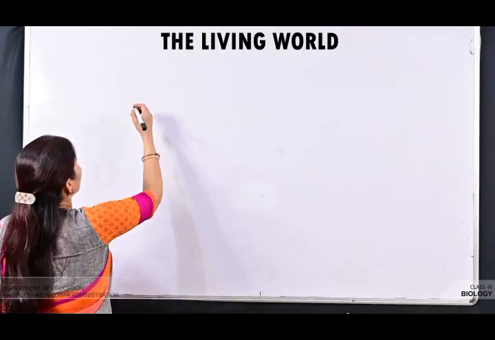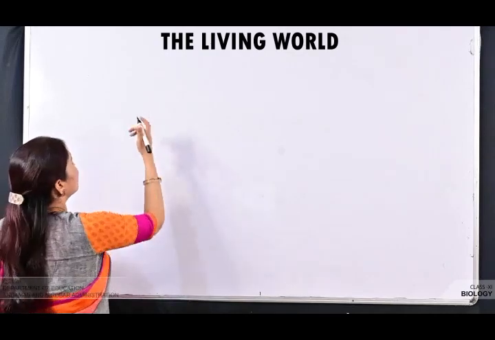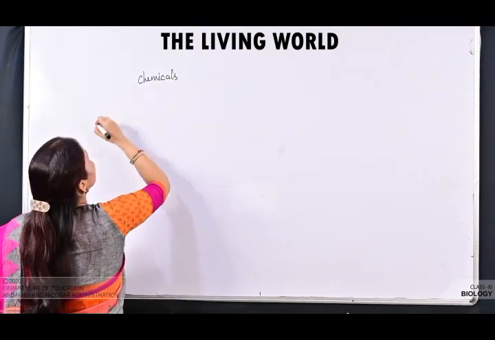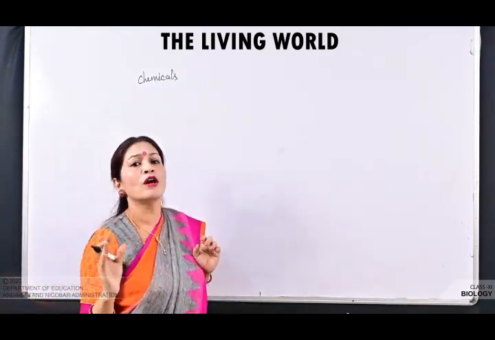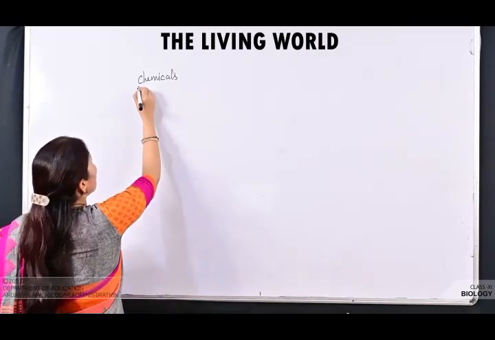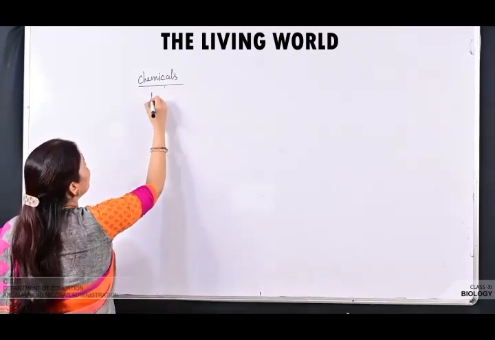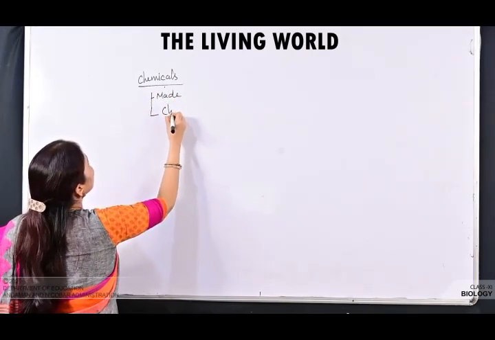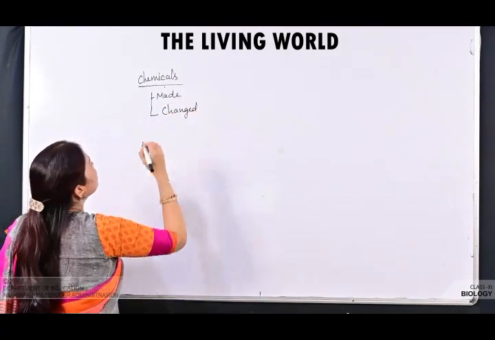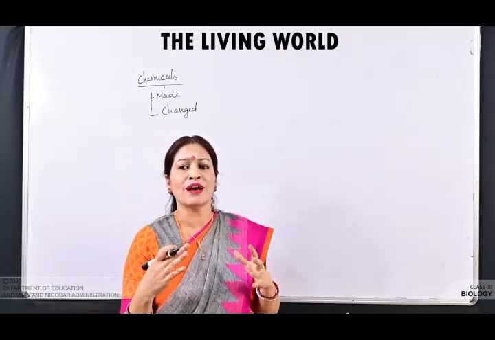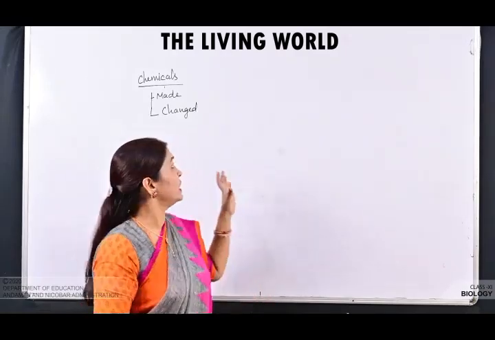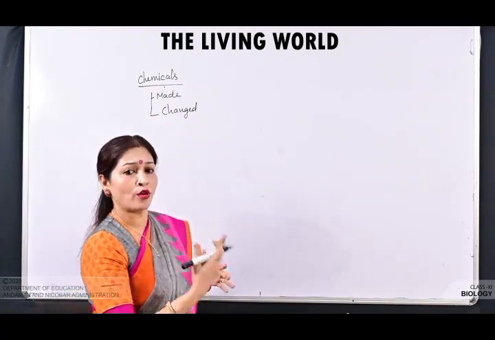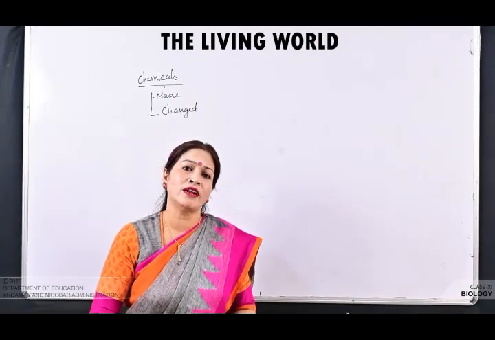See, in our body, in the living system, various types of chemicals are there, which may be smaller or bigger. These chemicals are constantly being made, or they are changed into some other biomolecules. So when they are made and when they are changed into some other biomolecules, certain reactions are taking place inside our body.